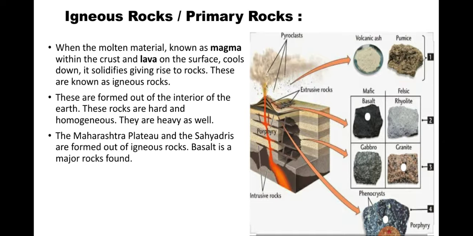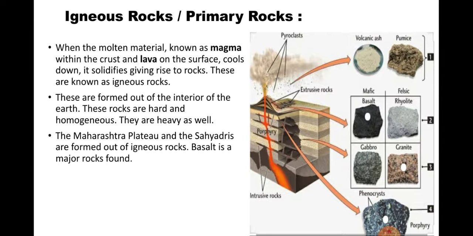Now see, in the picture you can see that. Please observe the picture. When the molten material known as magma within the crust, now whatever the crust is there, when the volcano eruption is done, whatever lava is there on the surface cools down. Means when the lava cools down, it solidifies, giving rise to rock. These are known as igneous rocks.